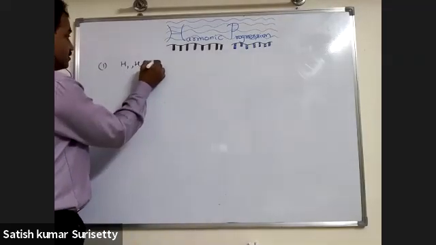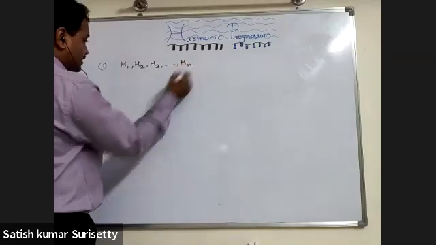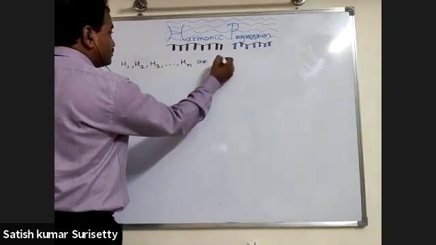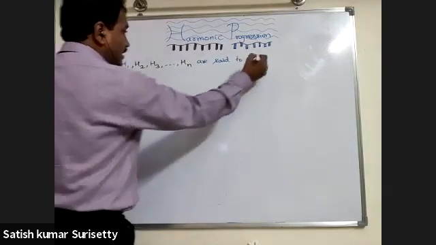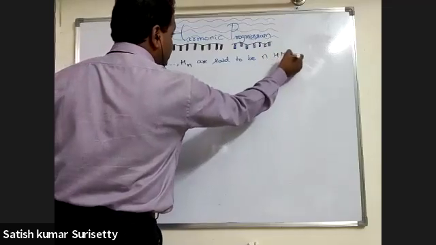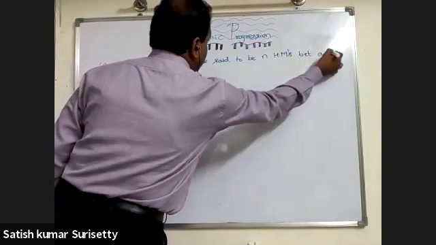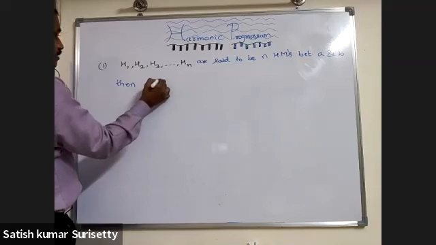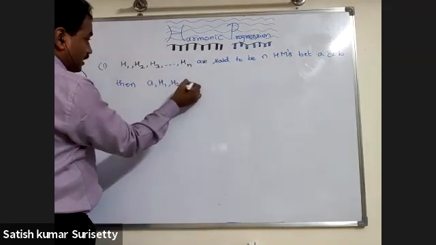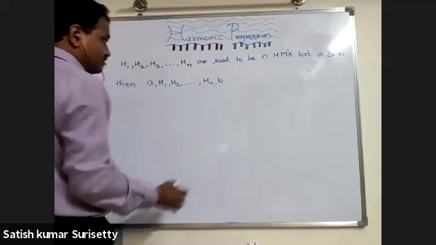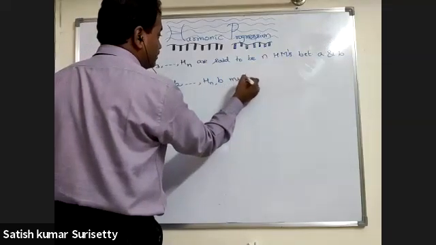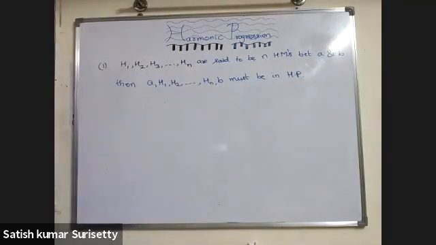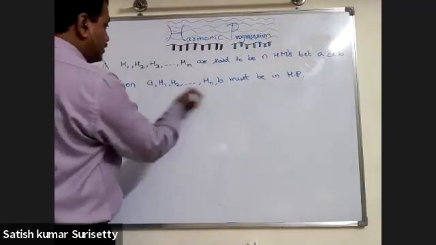H1, H2, H3 and so on Hn are said to be n harmonic means between A and B if A, H1, H2 and so on Hn, B are in harmonic progression. Then how do we calculate the harmonic means?